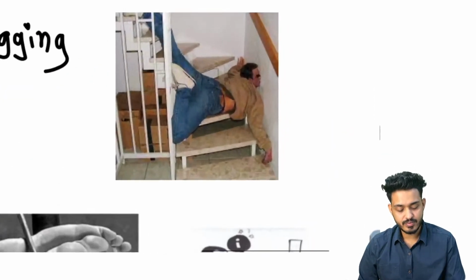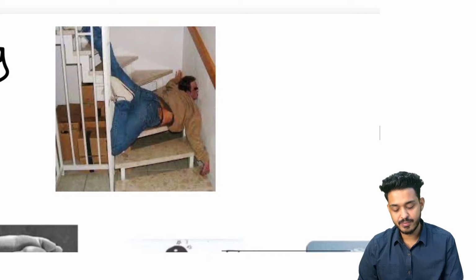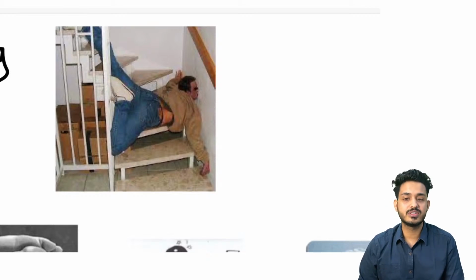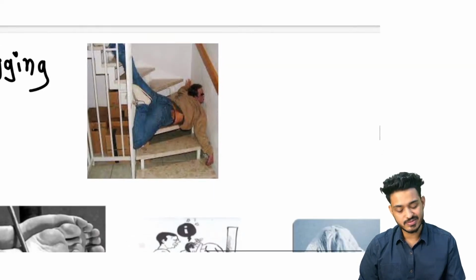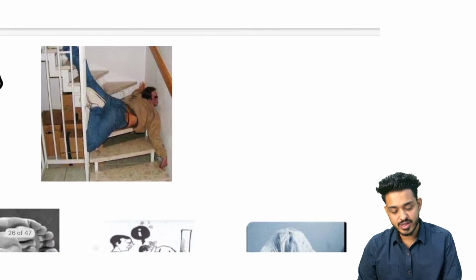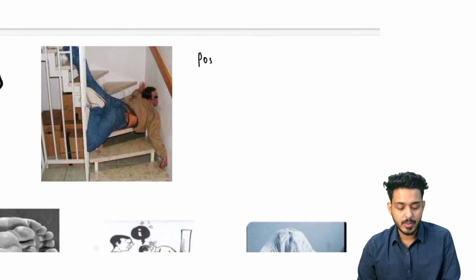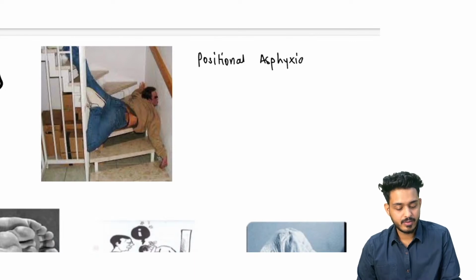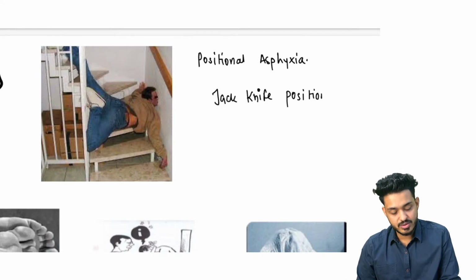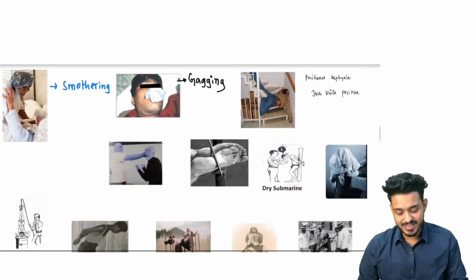Okay, this thing, look here. Here, because of some position, this patient is not able to breathe. He is having asphyxia. This is known as positional asphyxia. Or maybe we are having jackknife asphyxia. We are having jackknife position, right? So these are your positional asphyxias, right?